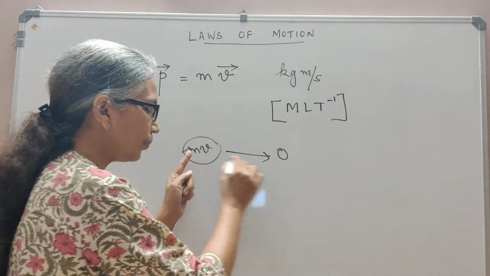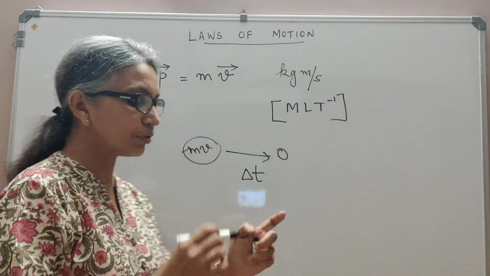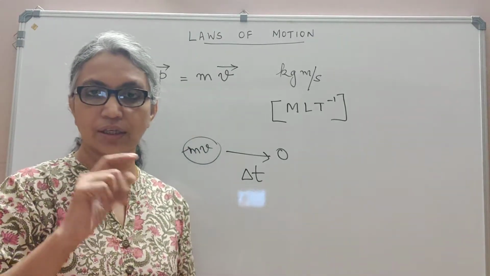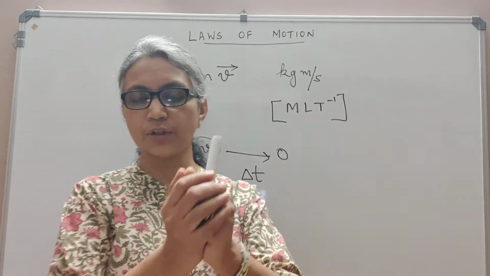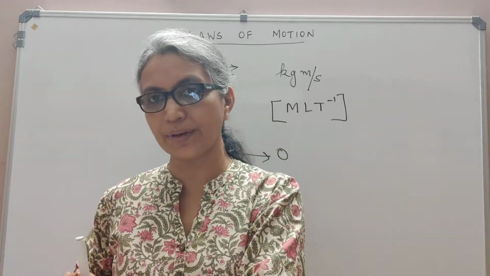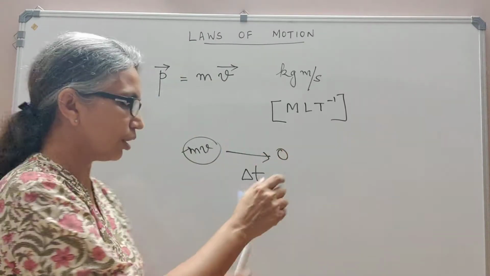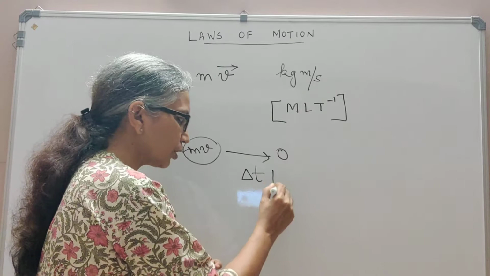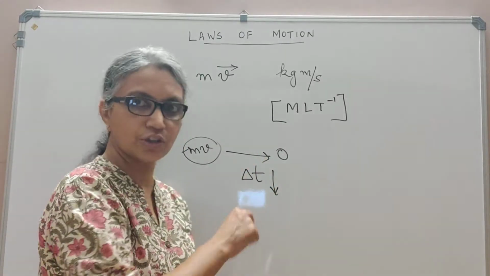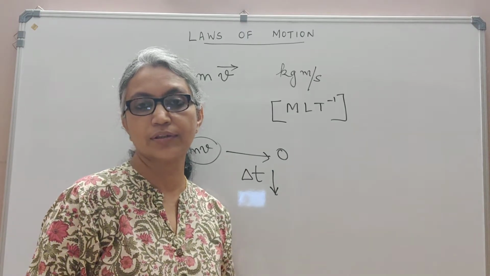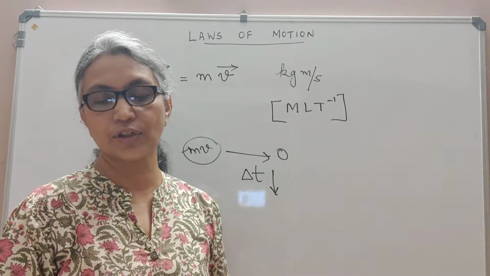Now, the time interval in which this takes place, let's call it delta t, is an important factor that determines the force exerted on you by that ball, because you will notice that when you take the catch, you will move your hand backward. If you do not do that, and if you suddenly take the catch, if the time interval is very short, then this change in momentum takes place in a very short interval of time. The force exerted on you will be higher, you will experience more pain. The effect is much larger.